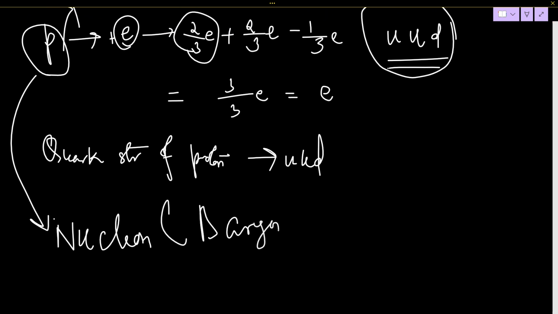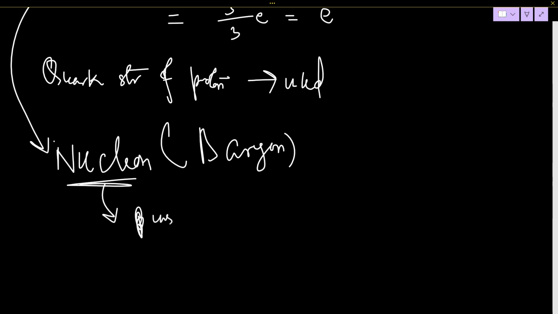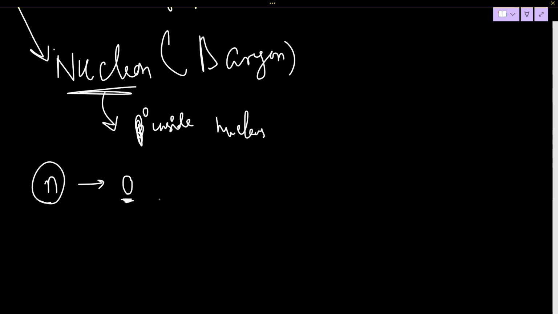So another nucleon is what? What do you mean by nucleon? Something that resides inside the nucleus, like a part of the nucleus. That is a nucleon. So except proton, what is inside the nucleus? That is neutron, right? Proton and neutron make up the nucleus. What is the charge of neutron? Zero, right? Charge of neutron is zero.